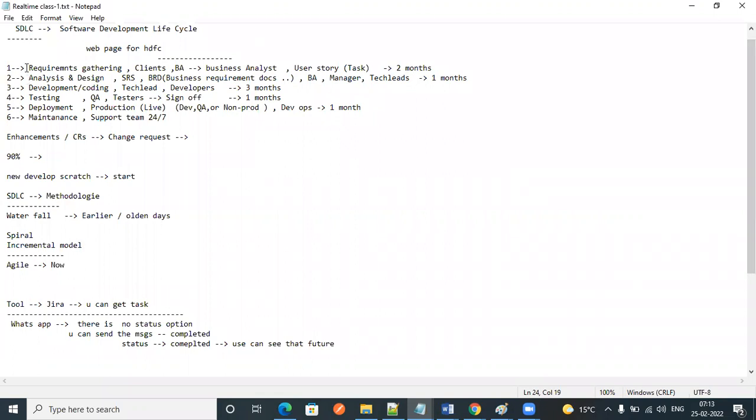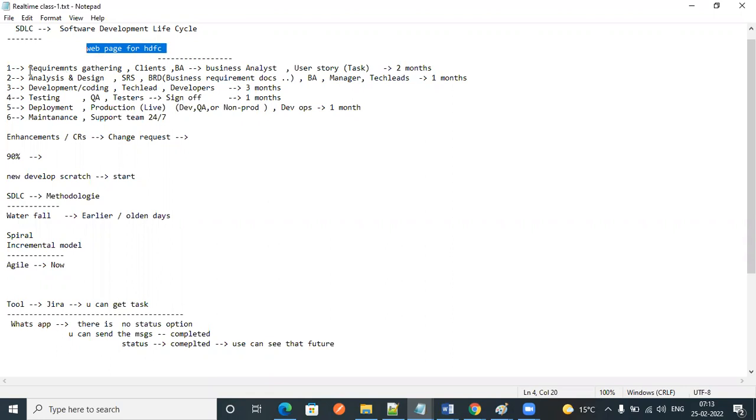The first step is requirements gathering. If you want to build a web page for any bank, or something like Facebook, whatever it is, just assume that is our project. We need to build a web page for HDFC Bank. There is a login page, a registration page, and many statements. If you see net banking, a lot of features are available.